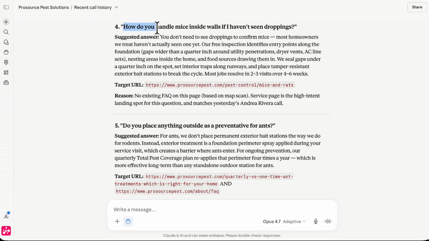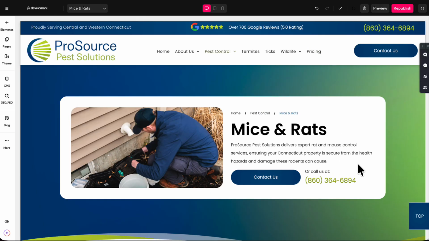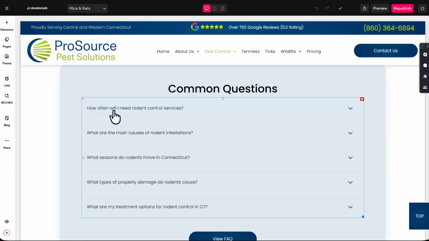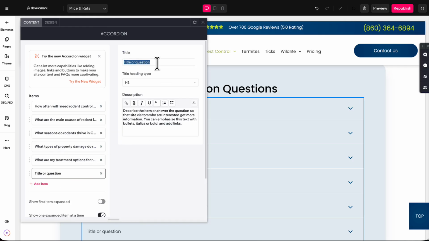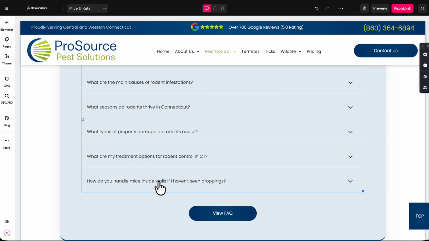This next one is, how do you handle mice inside walls if they haven't seen feces droppings? So I'm going to go ahead and visit the mouse page, and down below there's probably a frequently asked questions section right on this page, and you can see these are the existing questions. And then what I'll do is I'll go ahead and add this FAQ. Same process here. I'm going to take this and paste it. And now we have a net new question on this page that LLMs are going to react to and pick up.